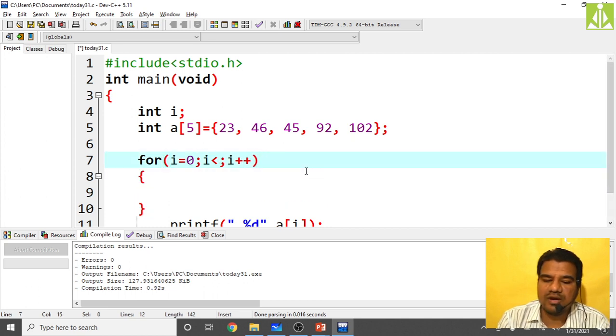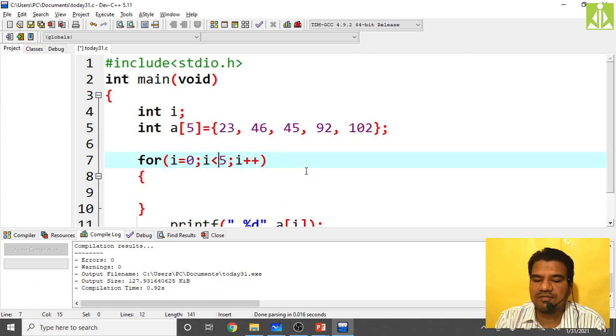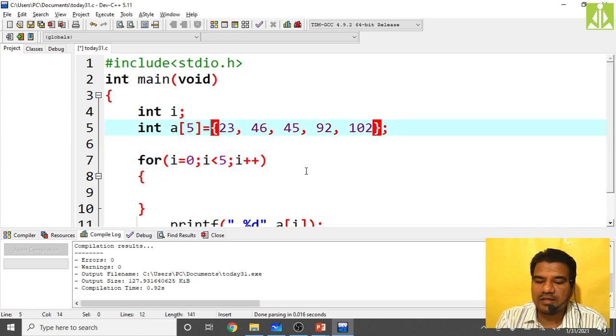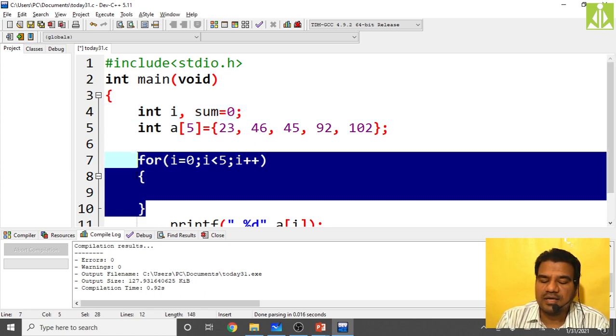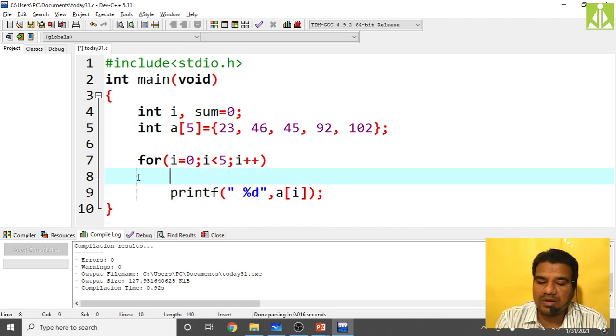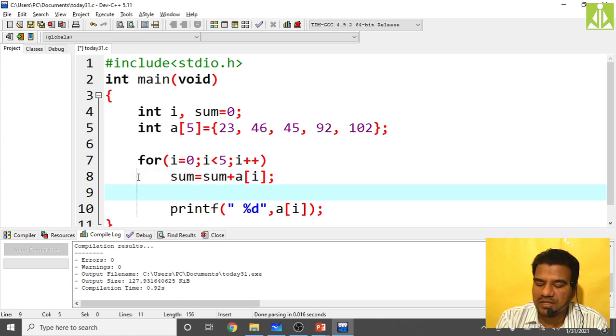So what I will do here, I will make it 5 and declare another variable, comma sum, which should be equal to 0. Initially make it 0. Then here we don't need braces, because we are going to write only one statement: sum equals sum plus a of i. Only this statement we have to write within the loop.